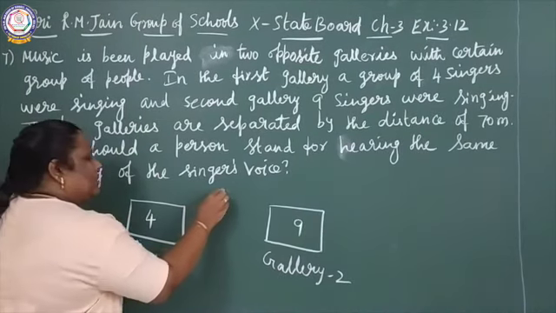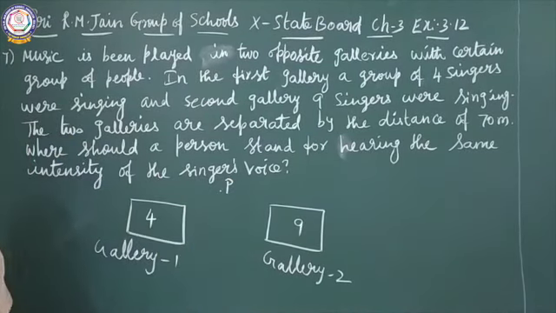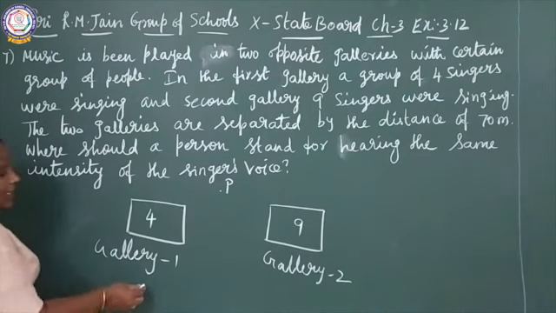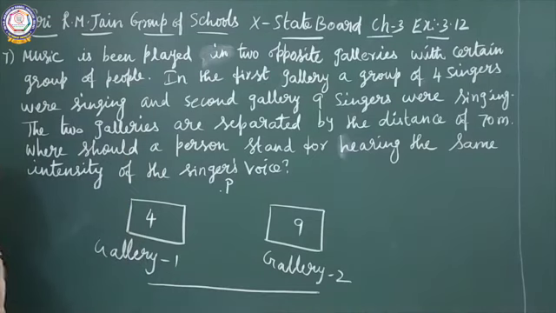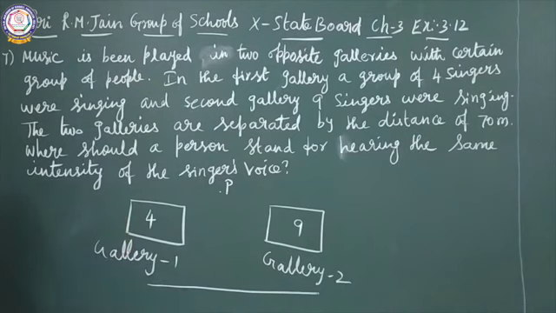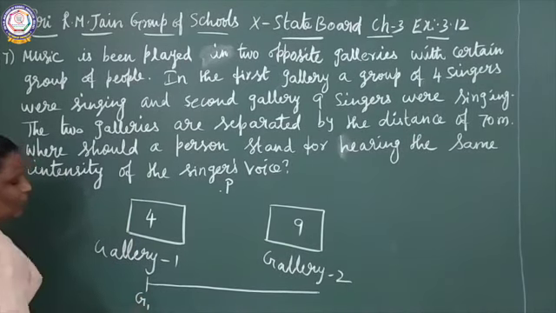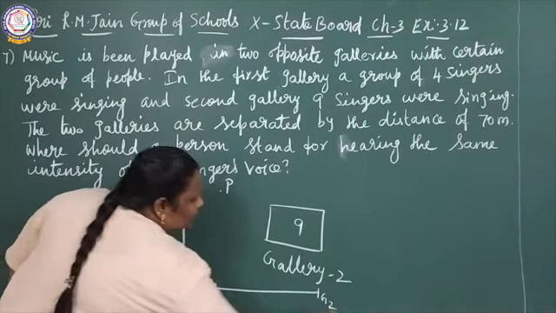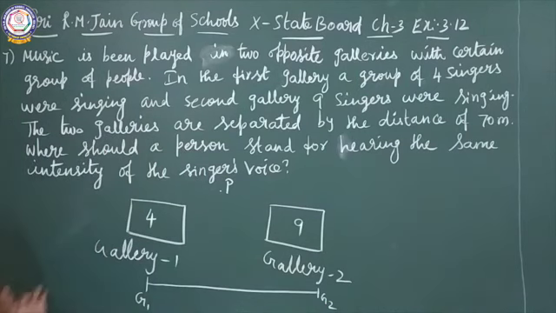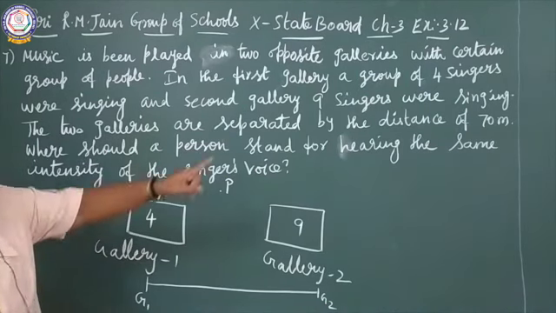Here a person was standing. See the distance between the two galleries. This is G1 and this is G2. The distance between the two galleries is what?